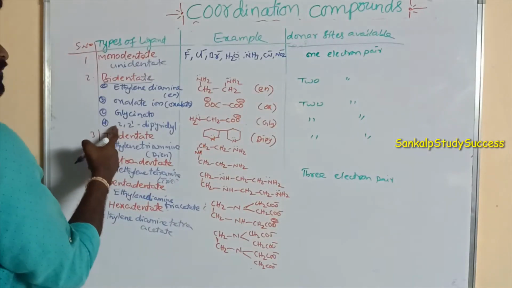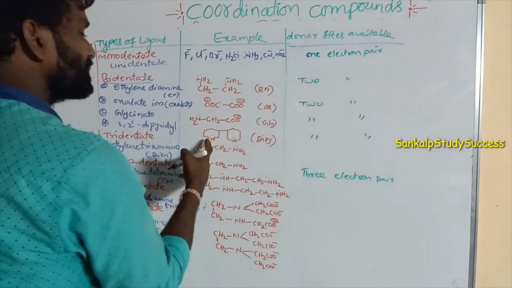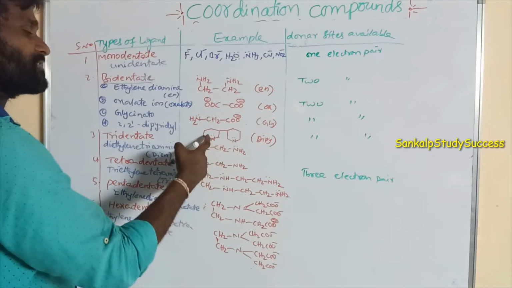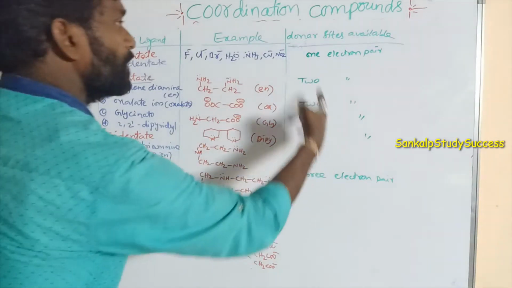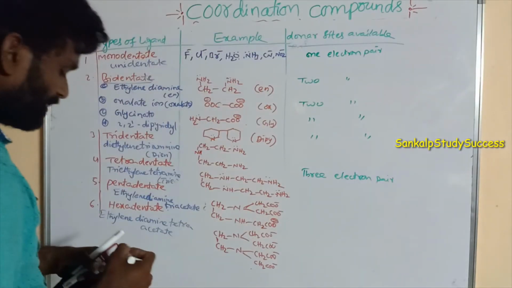And the last one, 2,2'-dipyridyl. This is the pyridine ring. It also has 2 lone pairs on the nitrogen atoms. So this also has 2 electron pair donor sites available.